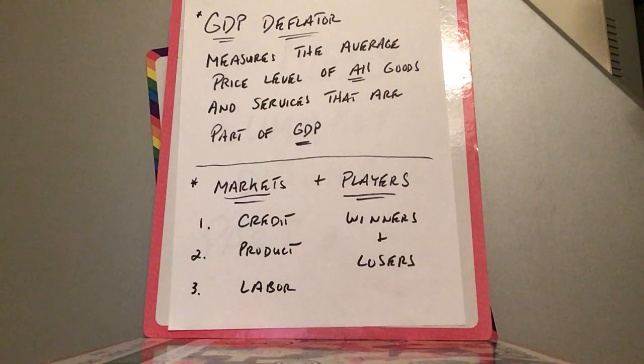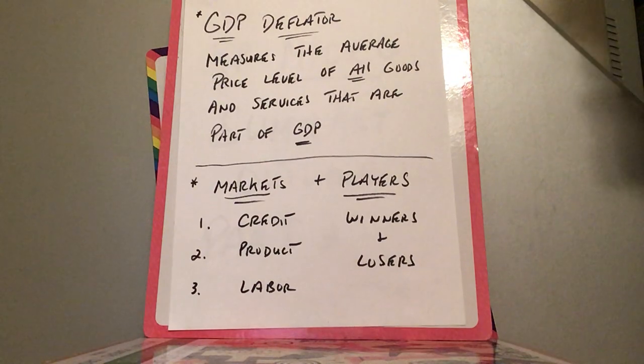Nominal GDP divided by the index equals real. Well, when we're talking about nominal GDP, they divide it by the GDP deflator to get the real GDP. So this is the broadest measure. It includes both the goods that are involved in the PPI and the goods and services that are involved in the CPI.